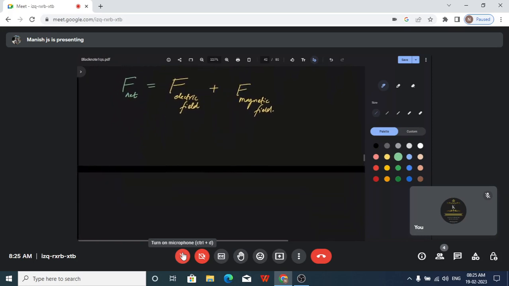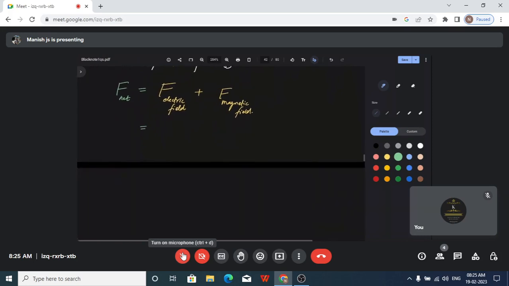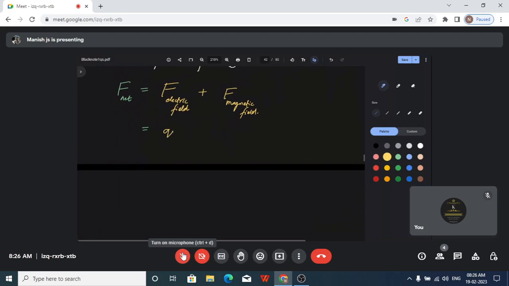What is the formula for the force due to electric field? We have already seen it in electric field and charges. F is equal to Q into E. Do you remember?